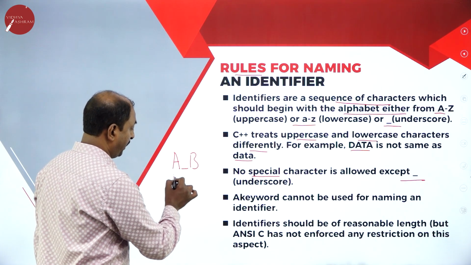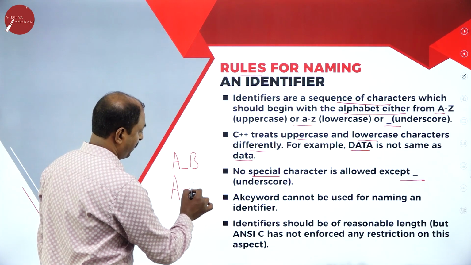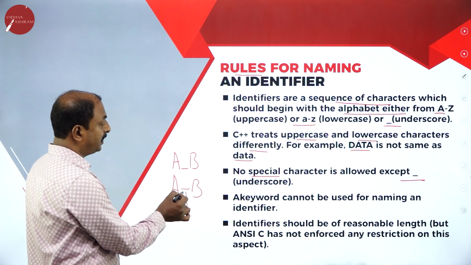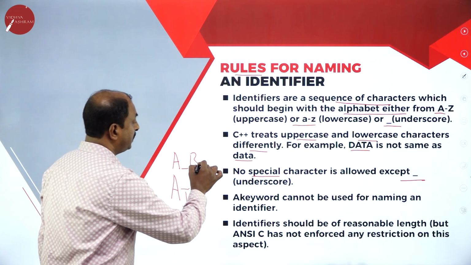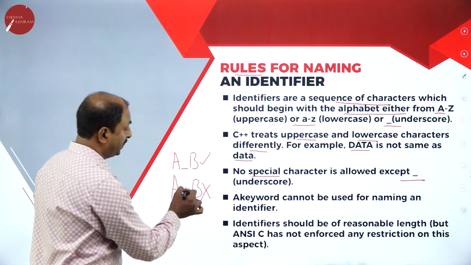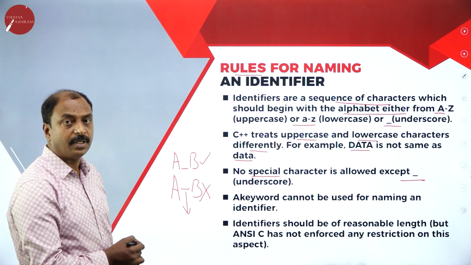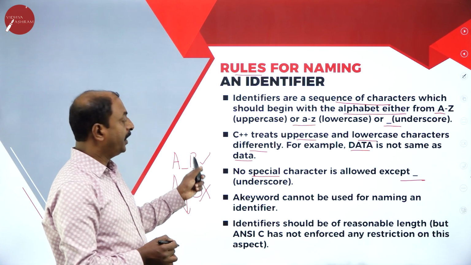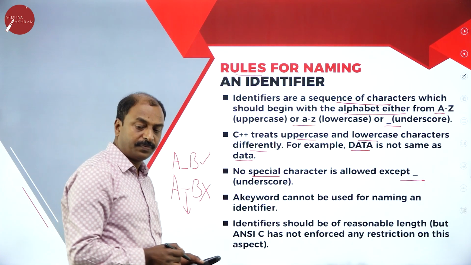Suppose I write A hyphen B. This is a hyphen, and it is different from an underscore. We are not supposed to make use of this character in an identifier. But this is an underscore, and we can use an underscore in naming an identifier.